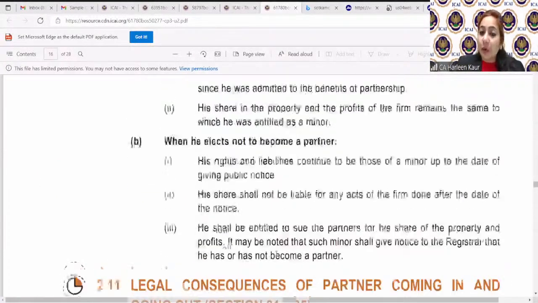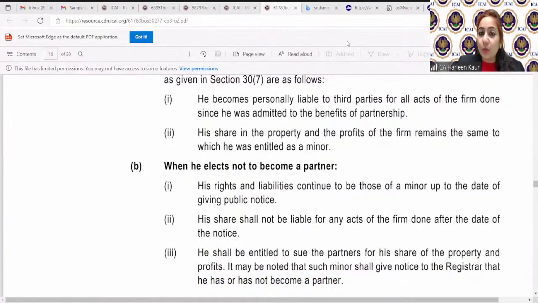Now, if minor decides not to become a partner, then what happens? His rights and liabilities continue to be those of a minor up till the date of public notice. So now minor has to give a public notice. He has to publicly announce, maybe in newspaper advertisements, that I have chosen not to become a partner. Why do you think a public notice is important? Because, my dear children, if he is not giving a public notice, he becomes personally liable to third parties. Therefore, he has to publicly send a notice that I have chosen not to become a partner. So his rights and liabilities will also come to an end.